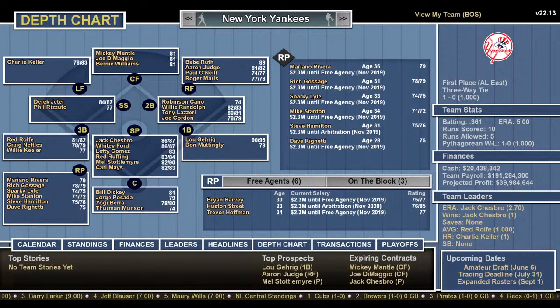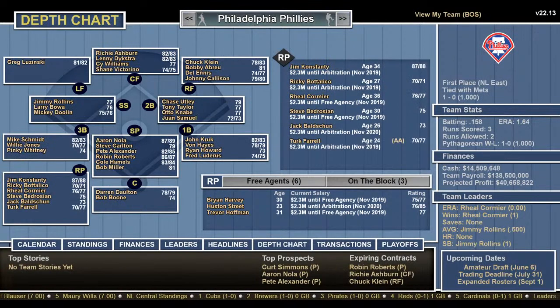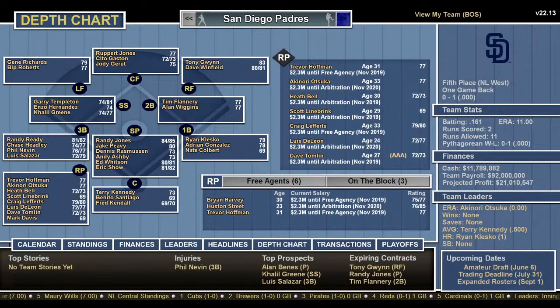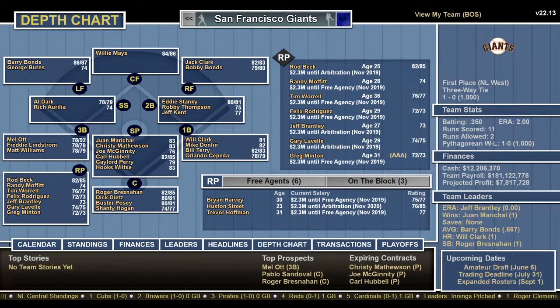CP Cards and Dice, check out that wonderful channel. William Fergazzi says, where's Willie McCovey? Oh, that's a good point. Again, he might have been traded, but I didn't see him. Let's go back to the Giants. You're right, no Willie McCovey. Did they put him on the Padres? Oh, that would be awful. No. Let's go back to the Giants. No Willie McCovey.